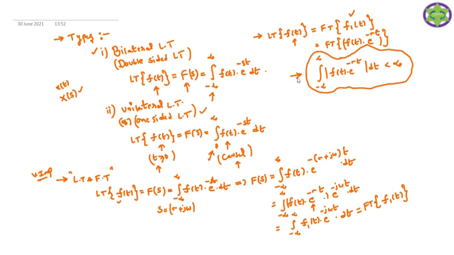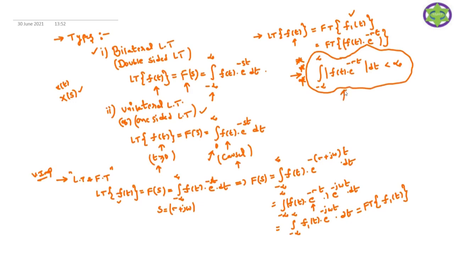What is the meaning of absolutely integrable? When you perform the integral from minus infinity to plus infinity of the modulus of this signal, you should get a value less than infinity, a finite value. Then only does the Fourier transform exist. Otherwise the Fourier transform does not exist. If the signal is not absolutely integrable, we cannot perform the Fourier transform. Therefore, to find the Laplace transform of f of t, this condition must be satisfied. Otherwise we cannot find the Fourier transform of this signal. You should remember this condition. This is a very important condition.